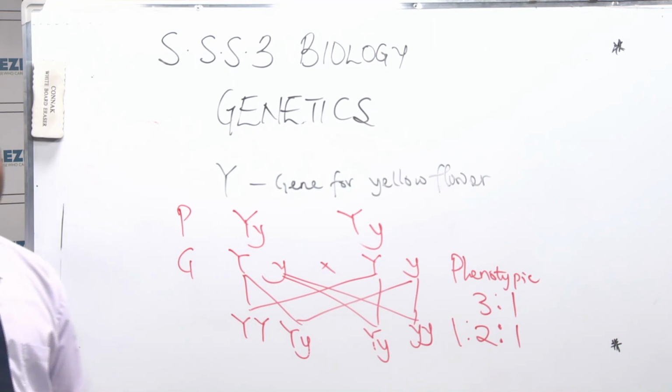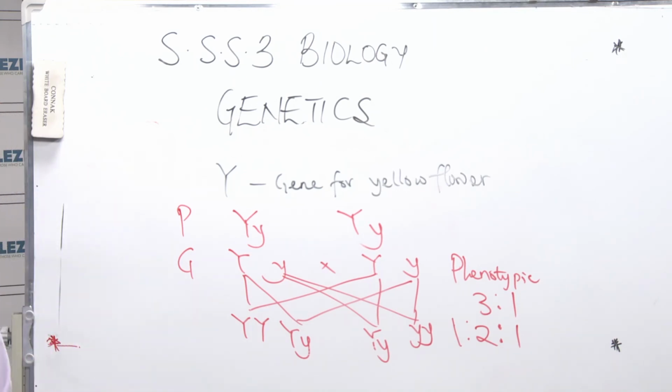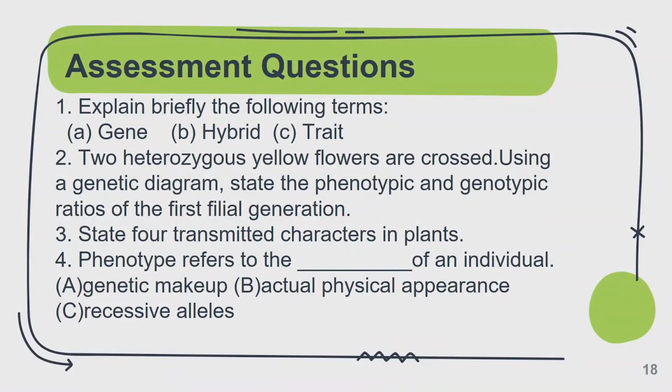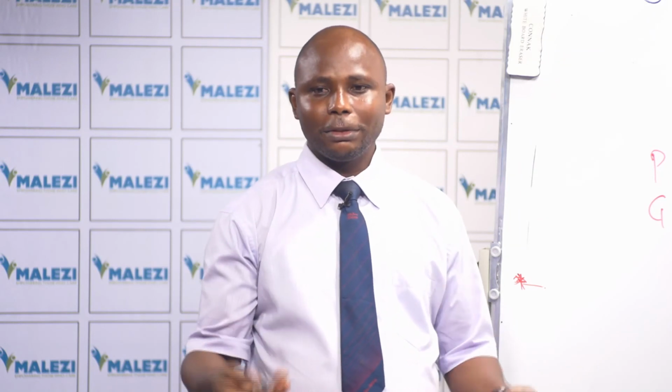So the next question: state 4 transmitted characters in plants. I'm sure we have mentioned that before. Color, height, size, sweetness. They are characters in plants that can be transmitted. Size of leaf, size of flower, they can be transmitted from parents to their offspring.